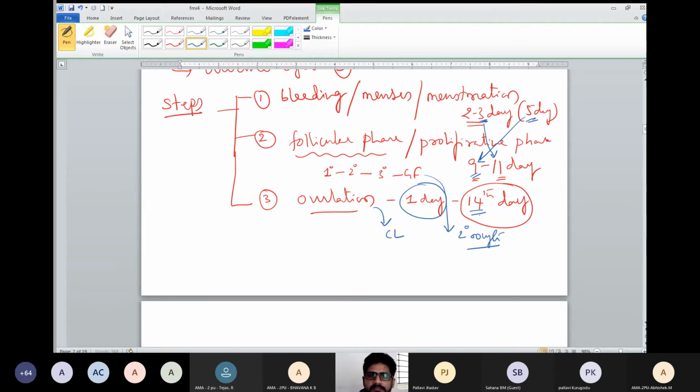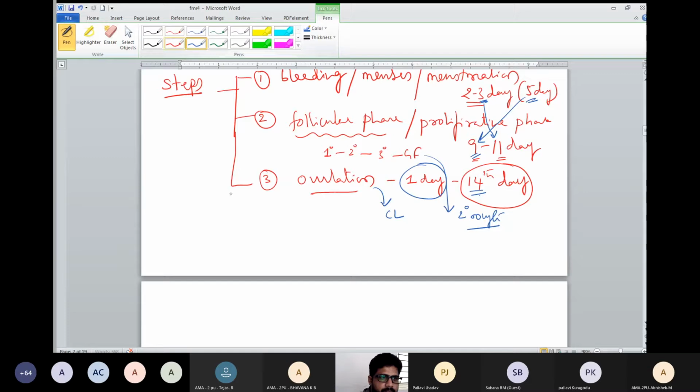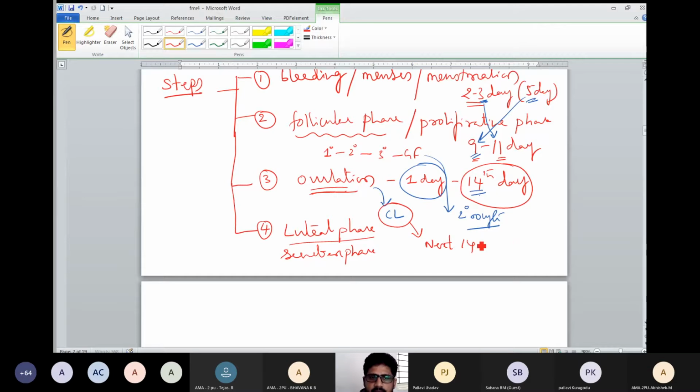Corpus luteum is also formed. Next, the fourth step is called the luteal phase, also called the secretory phase. Why is it called the secretory phase? The result of ovulation is the corpus luteum, and this corpus luteum sustains for the next 14 days. Ovulation occurred 14 days in, and for the next 14 days the corpus luteum will be sustained. So 14 plus 14, 28 days, it will be completed. Everything in detail I will explain step by step.